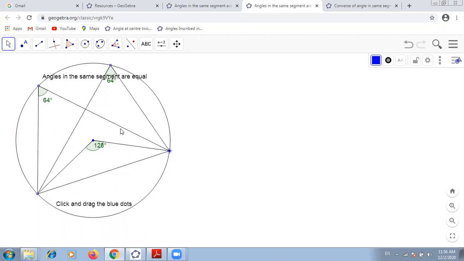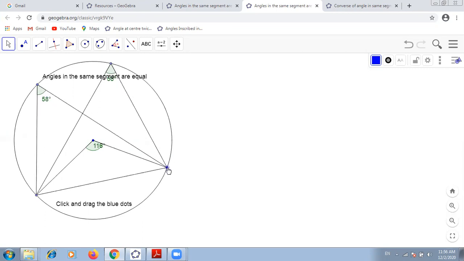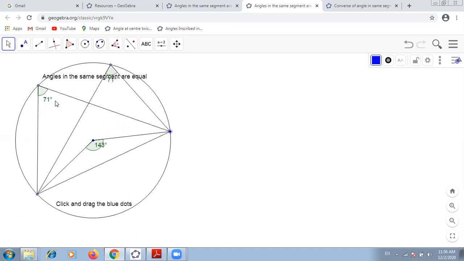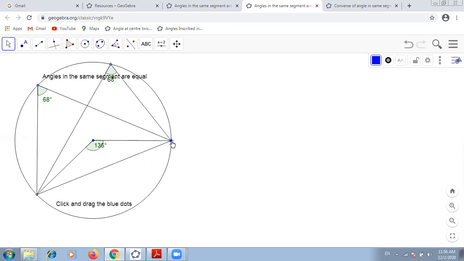Sometimes it avoids decimals. That's why on 63 it means that the angle will be 127 and that 63.5 is given as 63. That's why sometimes you see the angles are not exactly equal, but the angles remain the same. Whenever you move it, the angles in the same segment are always equal, and each will be half of the center angle. Center angle 136 and these two angles are 68. They are lying on the same segment, that's why they are equal and they are half of the center angle.